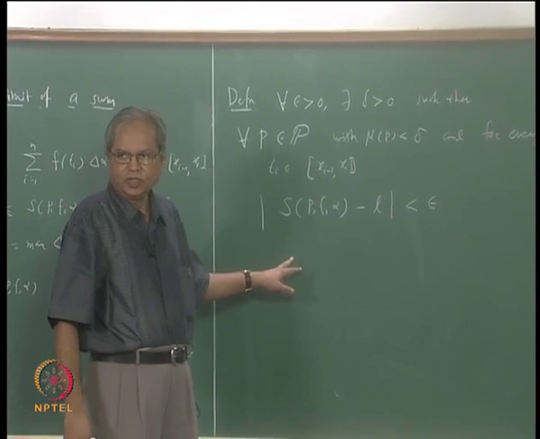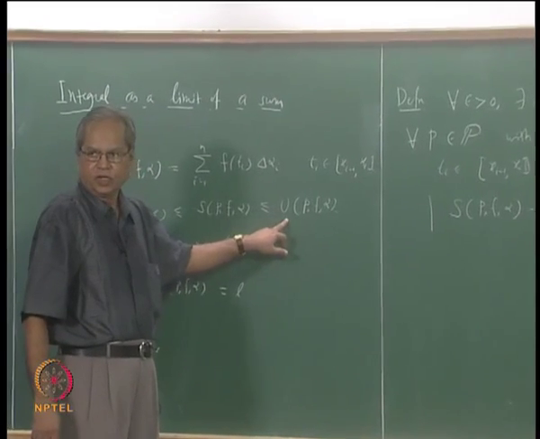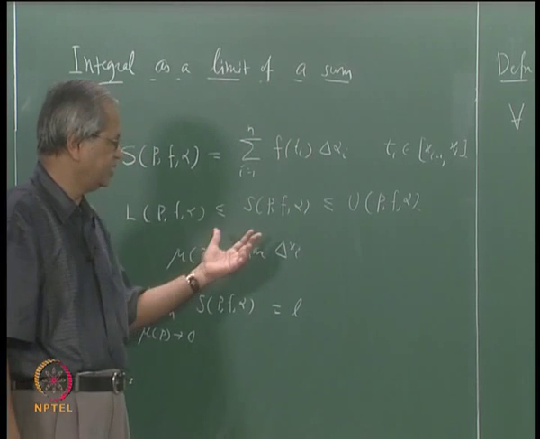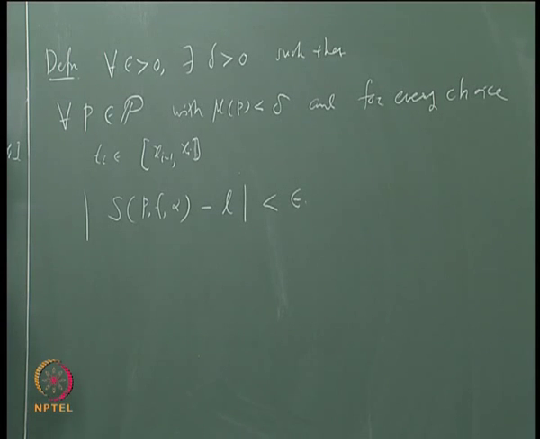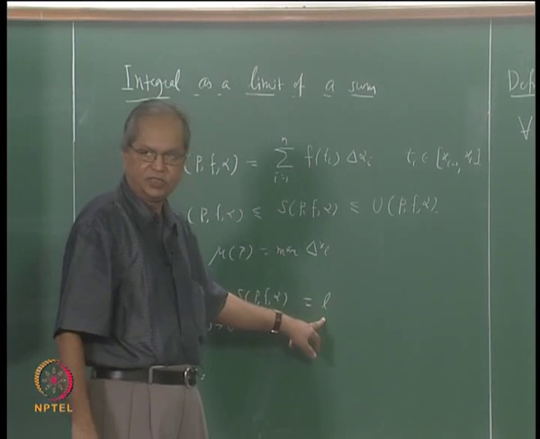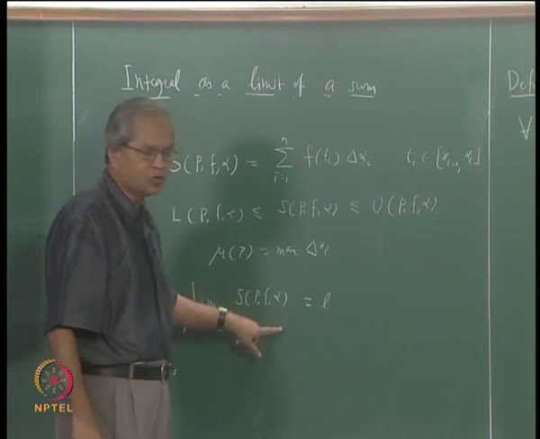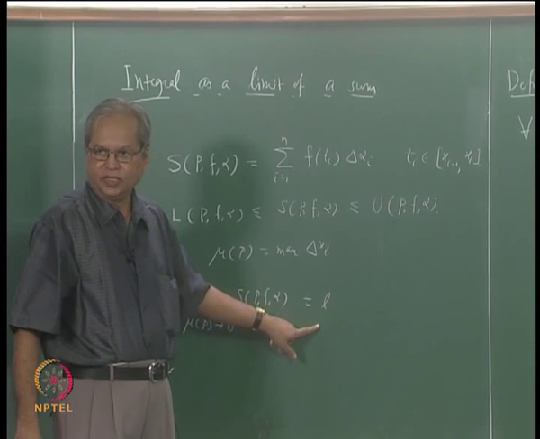If you remember, our definition of integral was that we defined the upper integral as the infimum of the upper sums and the lower integral as the supremum of the lower sums, and whenever those two coincide, that common value is what we call the integral. So what we should expect, if not for all functions then at least under certain conditions, is that if this limit exists then the function should be integrable, and the value of the integral should be the same as this. On the other hand, if the function is integrable, then this limit should also exist, and its value should be the same as the value of the integral.